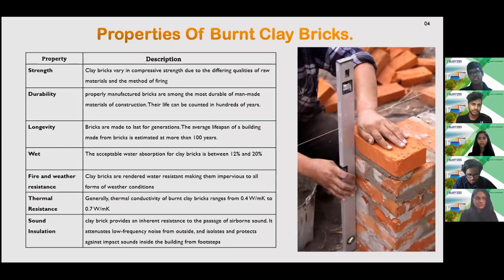Further, water absorption of clay bricks is between 12% and 20%, and clay bricks are rendered while manufacturing, so they can resist fire and all weather conditions. Also, they have an average thermal resistance as well. Finally, clay bricks provide resistance to the passage of airborne sound. Let's move on to see how clay bricks are made.